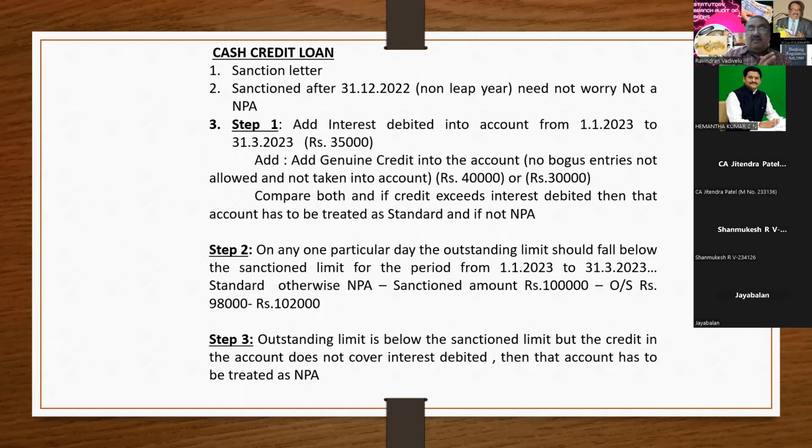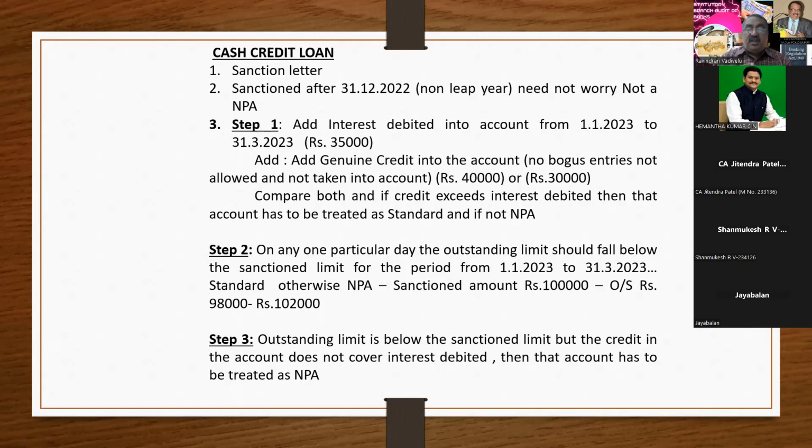In the first method, on some days the outstanding balance has exceeded the sanction limit, and on some days it is below the sanction limit. In step 3, the outstanding balance will always be below the sanction limit. The calculation of 1 and 3 is almost the same.